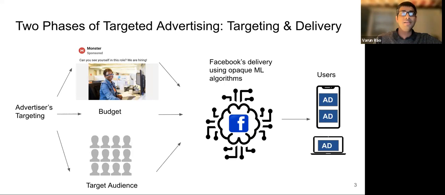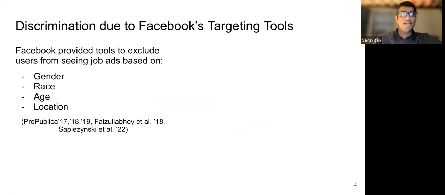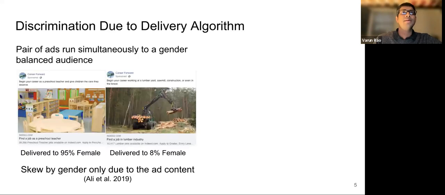Both targeting and delivery phases can result in discrimination. In the case of targeting, prior work has found that advertisers could misuse the targeting tools, including algorithmic audience creation mechanisms, to exclude people based on gender, race, age, and location from seeing job and housing ads. In response to lawsuits and Facebook's own commissioned civil rights audit, Facebook in 2019 disabled targeting tools based on these attributes for job ads. However, researchers found that discrimination can still occur due to the ad delivery algorithm.